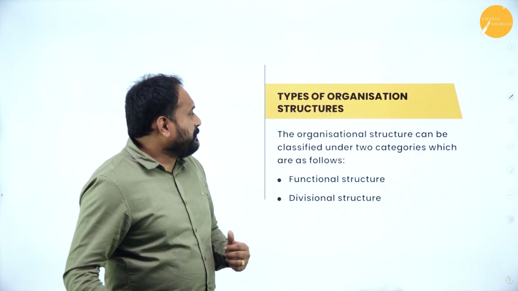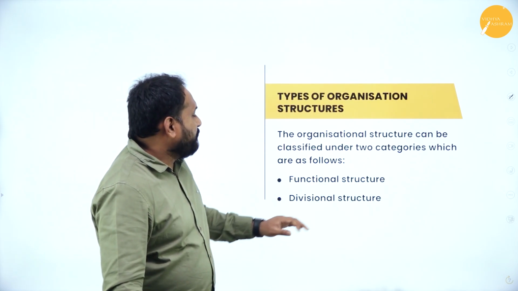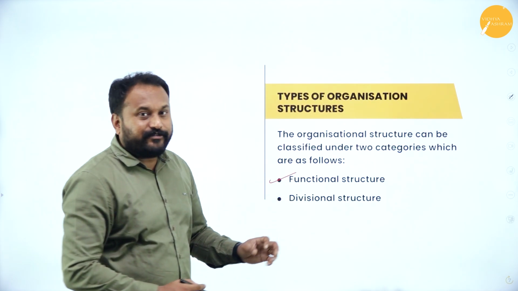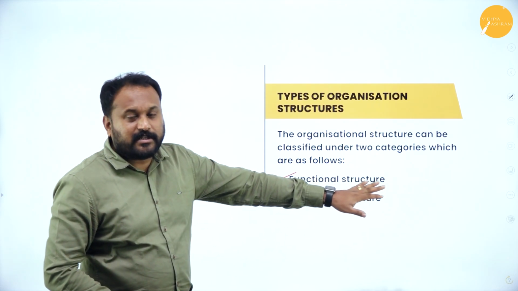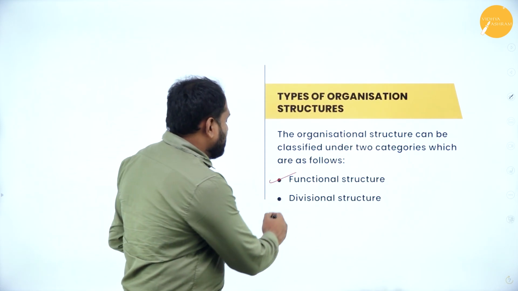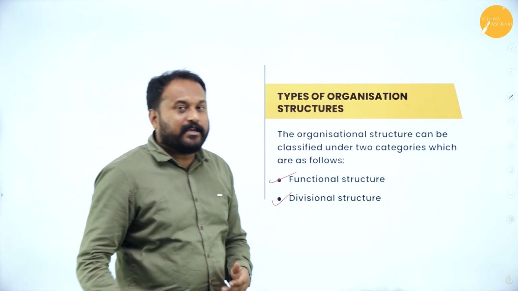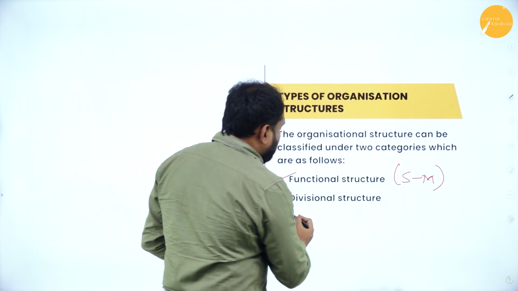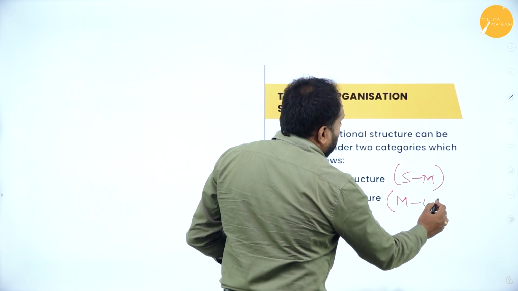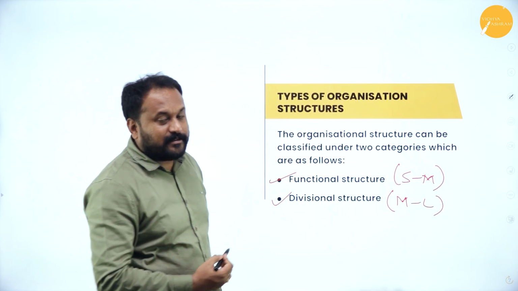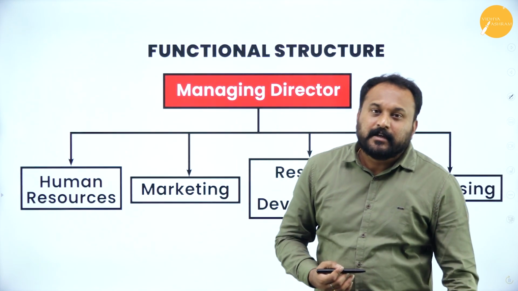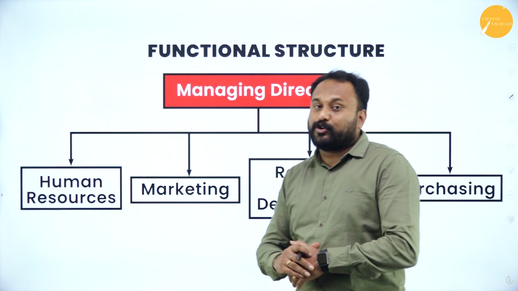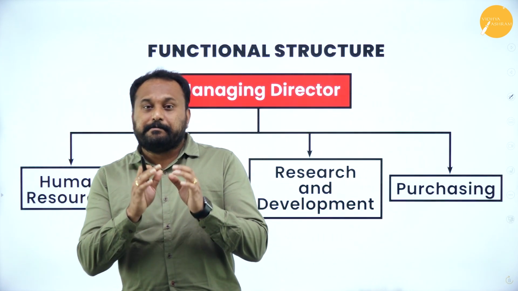So here we have types of organization structure. There are two types: functional structure and divisional structure. The word functional structure differentiates itself by the functions the people do. Divisional, in the sense, is all about departmentation. Departments are given here. Functional structure is for a small and medium organization. Divisional structure is for a medium and a very big or large organization. That is the first difference you need to understand. Functional structure as well as divisional structure can come for a 5-mark question. So be careful how you will miss 5 marks.